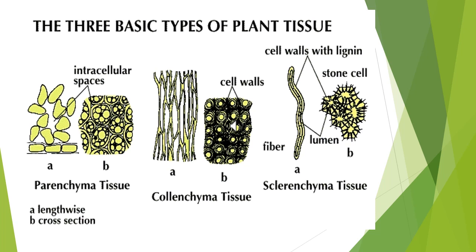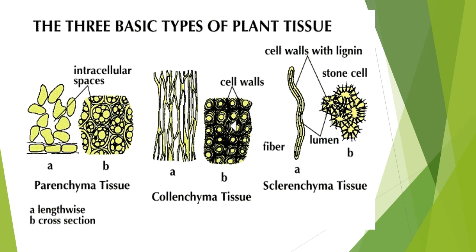Meristematic tissue after maturity becomes permanent tissue, that is non-dividing tissue. Mature meristematic tissues. Okay. Permanent tissues, simple tissues and complex tissues.